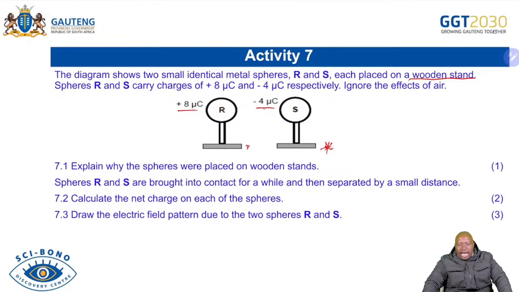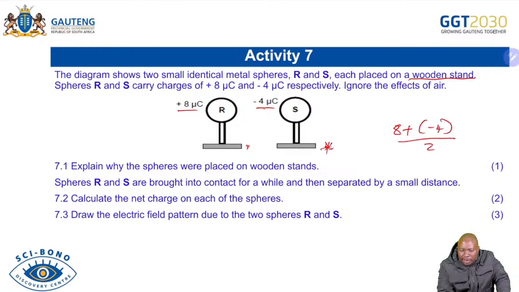Spheres R and S are brought into contact for a while and then separated by a small distance. This is one question that makes our learners confused and lose marks. So it's important that immediately when we bring the two together, we add 8 to minus 4 and divide by 2. So you will be able to do the math there.